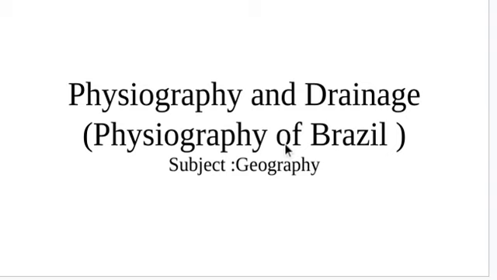The word is a little bit easy. If you see the word, this word is formed by two words. The one is physio and the other is graphy. Graphy is nothing but the description of something, the description which is given for some object, some subject or events, and physio means physical. So we are going to learn the physical features of the Brazil region.